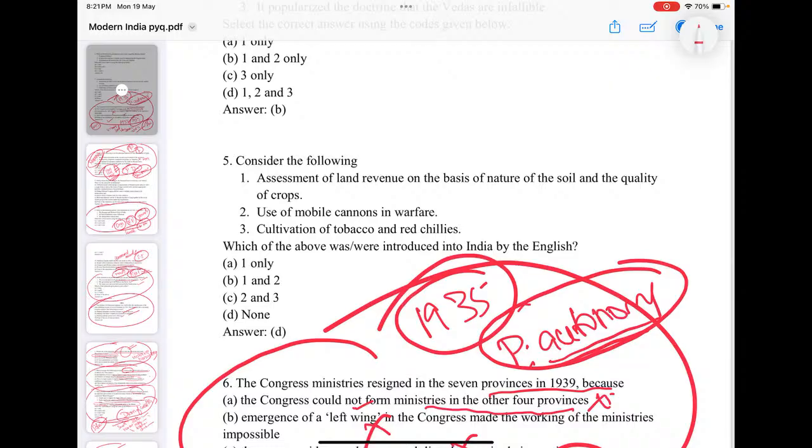So have an idea what all things were introduced by the Portuguese, or the Dutch, or the British, or the French. You must have an idea what all things were introduced in India by the Mughals, and by the Arabic and Turkish rulers. Even in ancient times, the Central Asians, or the Indo-Greeks, Kushanas, Scythians, Parthians, what all things they introduced here. All this because UPSC asked a question. Kushanas introduced trousers and the turban and those things in India first. That kind of questions UPSC asks, you shouldn't miss.